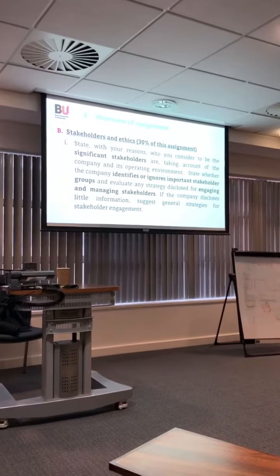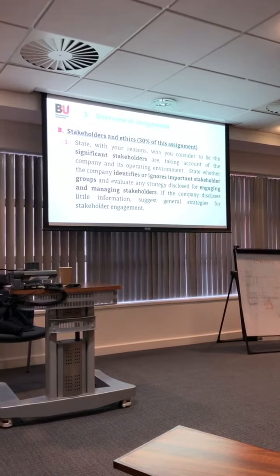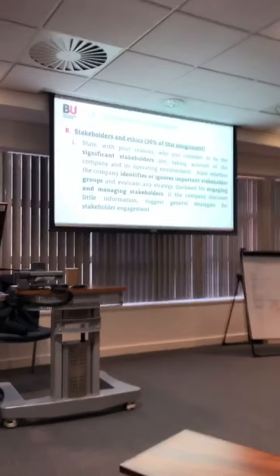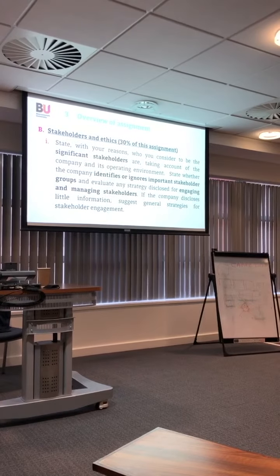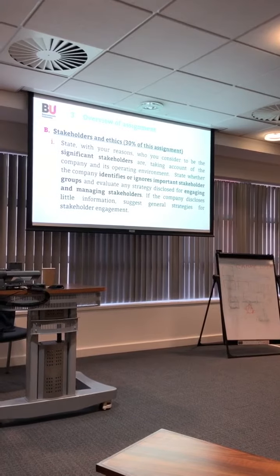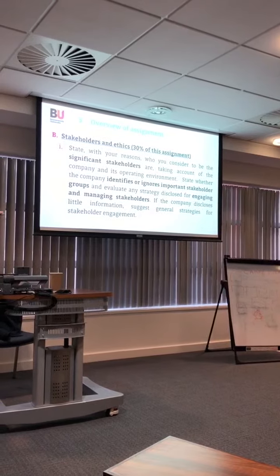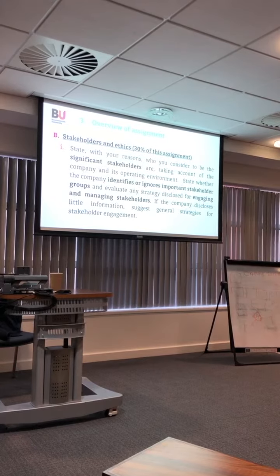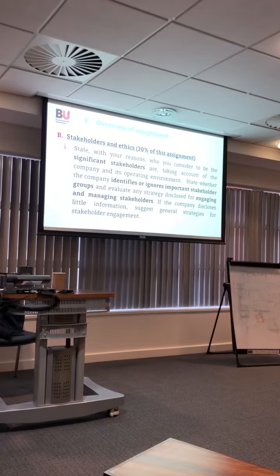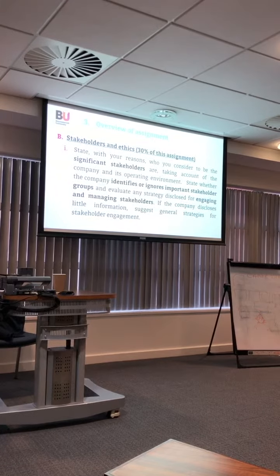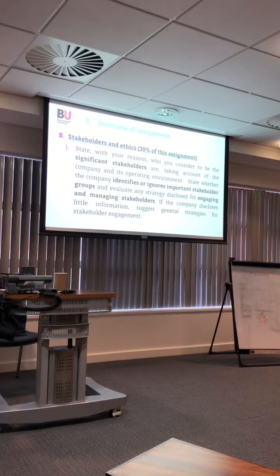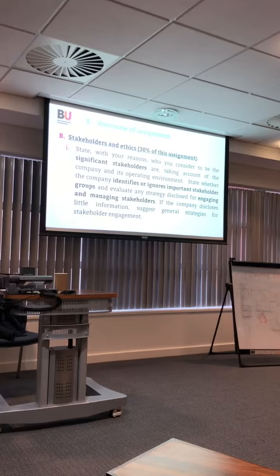Again, you might use the power interest matrix that we talked about in the stakeholder lecture, and use this power interest matrix so you know which stakeholders are important, which we should keep informed, which we can ignore, and just try to move from the left box to the right box. You remember the power interest matrix? So use this matrix to identify the key important stakeholders and suggest any strategy.